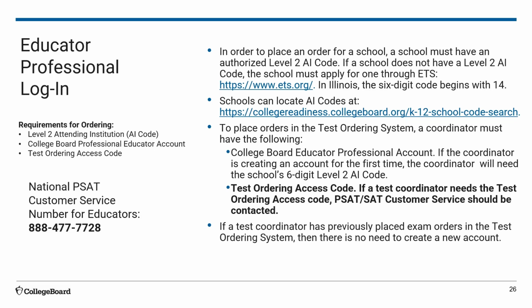Additionally, to place orders in the test ordering system, a coordinator must have the following 2 items. 1, a College Board professional account. If the coordinator is creating an account for the first time, the coordinator will need the school's 6-digit Level 2 AI code. More importantly, a test ordering access code. If the test coordinator needs the test ordering access code, PSAT customer service should be contacted. The number is posted on the slide on the left-hand side.